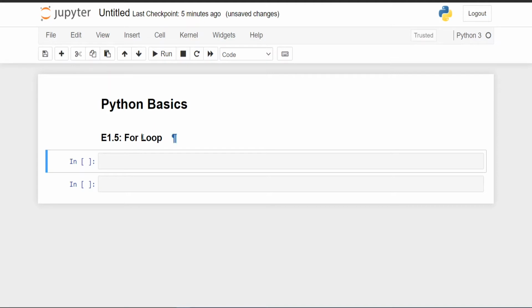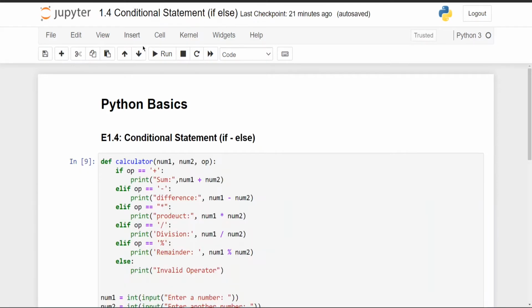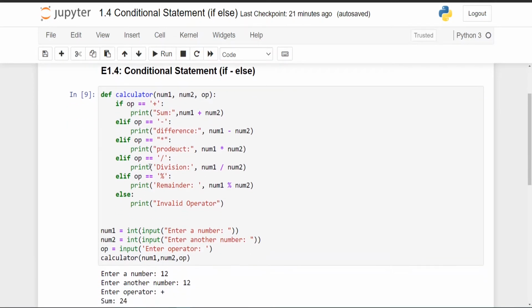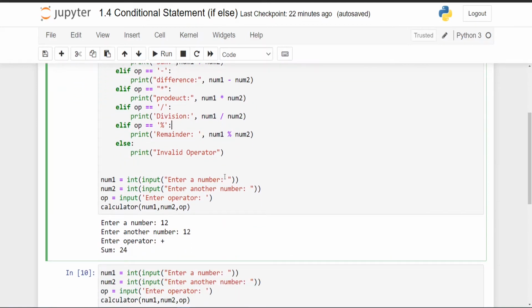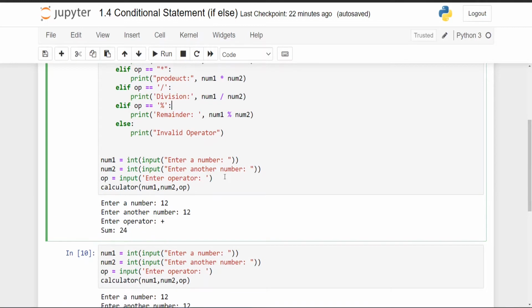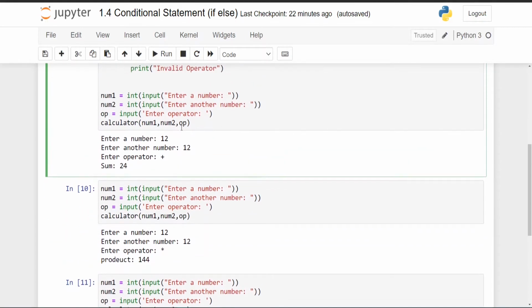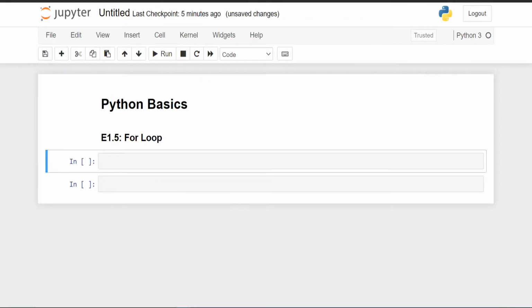But before going to the for loop, I want you to watch the previous video, where we talked about conditional statements containing if and else. So get the concept of if and else clear, because we'll be using the if-else statement in loops also, so that you don't get confused. Watch the previous video so that you understand everything in a fluent way. So let's get started with the for loop.